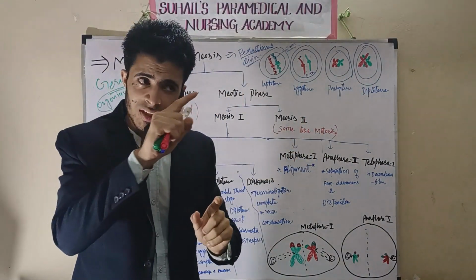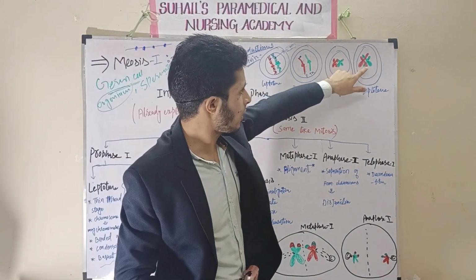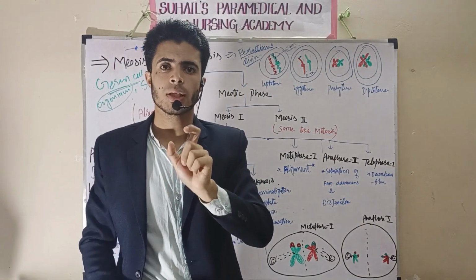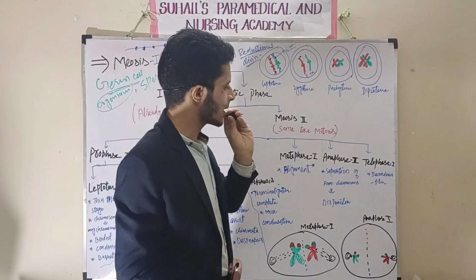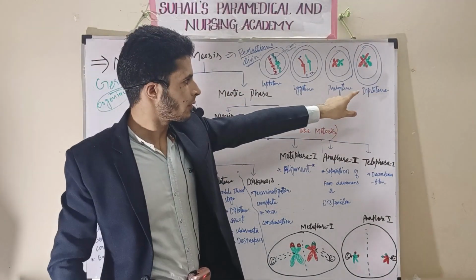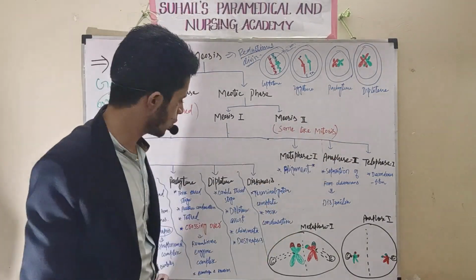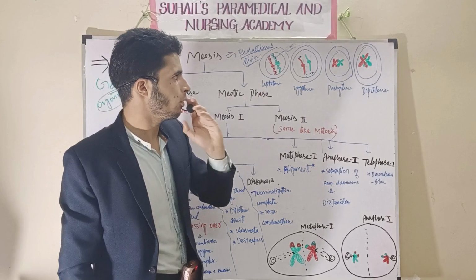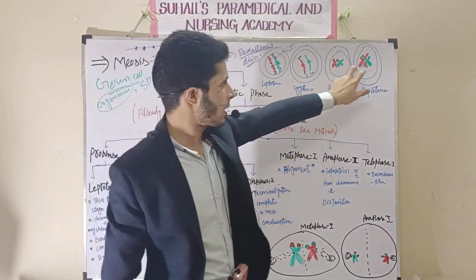An X-like structure will be visible. This X-like structure is called chiasmata. This chiasmata will be visible in the diplotene stage. Diplotene is called the double thread stage, because double threads are there.